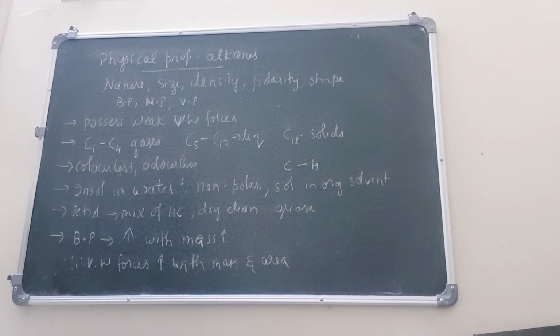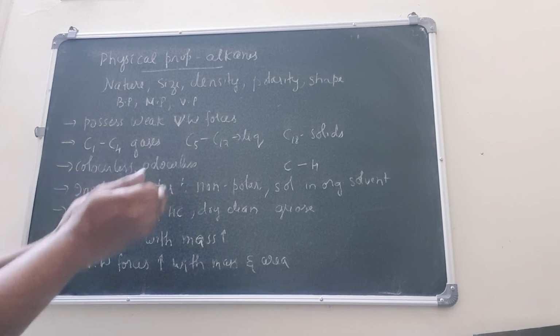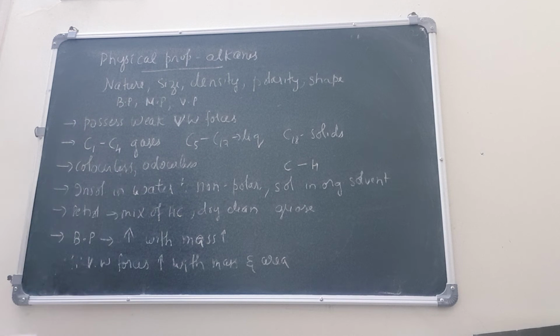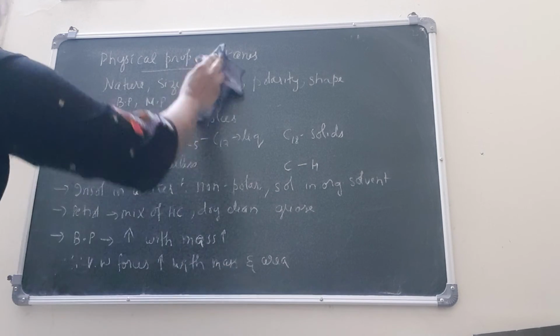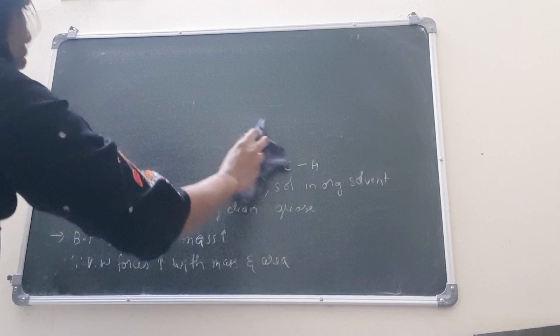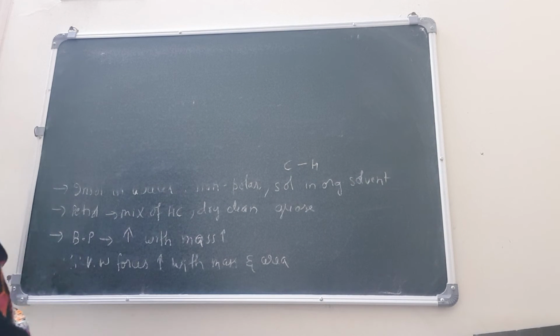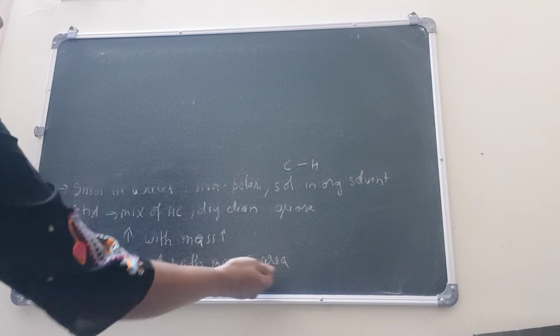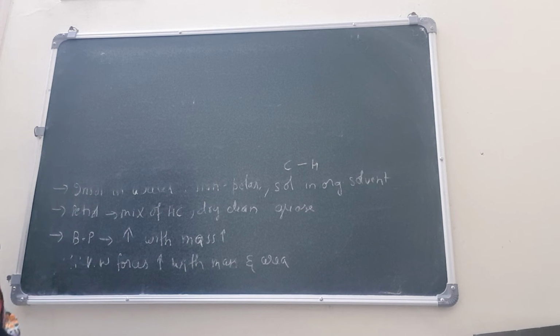Area also increases it. The more spread out it is, the more is the van der Waals force, and the more will be the boiling point. If it is more condensed, the area is less, van der Waals forces are less, and the boiling point will decrease in that case. Let us take some examples. This point is very, very important. Only two things you need to remember. If there is an increase in mass, the boiling point is higher. Why? Because the van der Waals force is more. Increase in area, higher boiling point, because the van der Waals force is more.